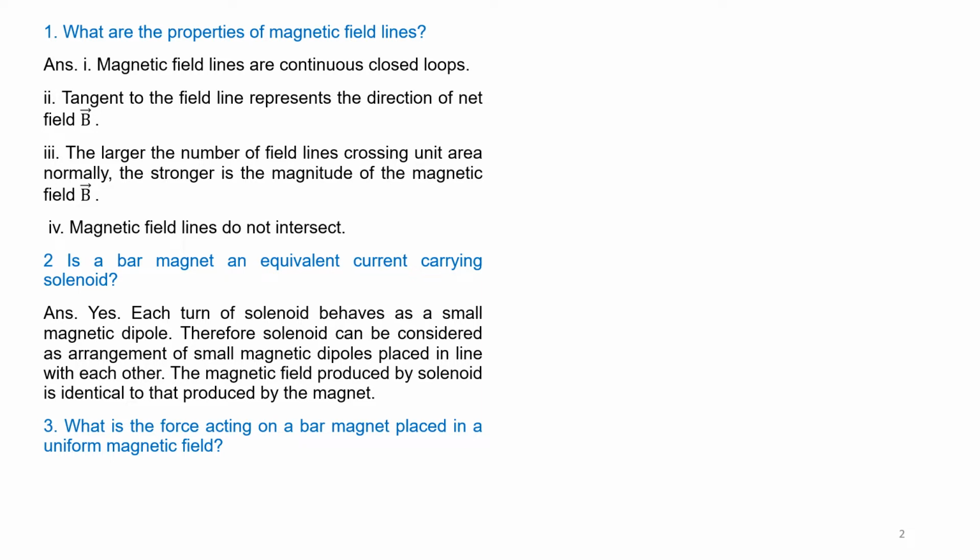Question number 3. What is the force acting on a bar magnet placed in a uniform magnetic field? That is, he is asking the formula for force. The force acting on a bar magnet placed in a uniform magnetic field is 0.